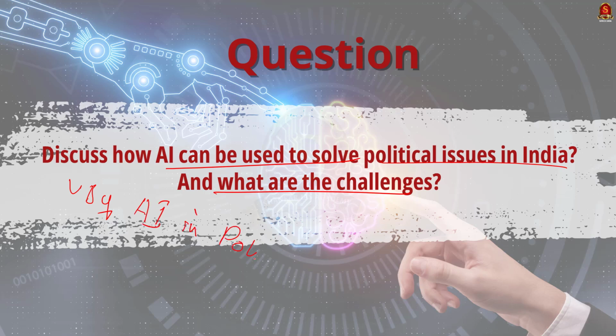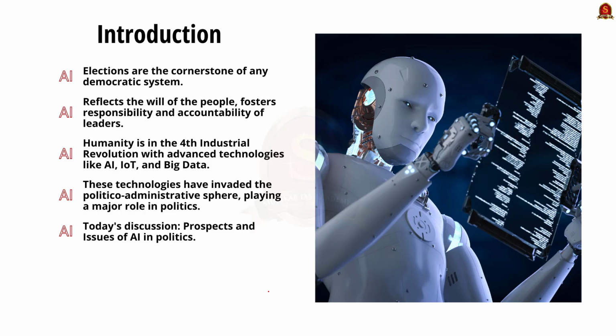Let's start with an introduction. Elections are the cornerstone of any democratic system. They reflect the will of the people and foster responsibility and accountability of the leaders. As we all know, humanity is in the middle of the 4th Industrial Revolution, with advanced technologies like artificial intelligence, Internet of Things and big data invading every aspect of life, business, etc. Now, this has invaded the political and administrative spheres, playing a major role in politics. So, in our discussion, we are going to see the prospects and the issues of AI in politics. This can be our introduction.